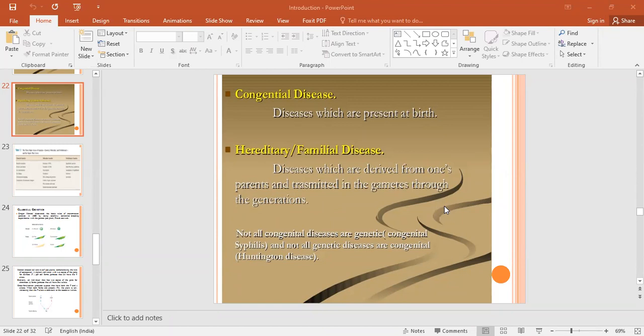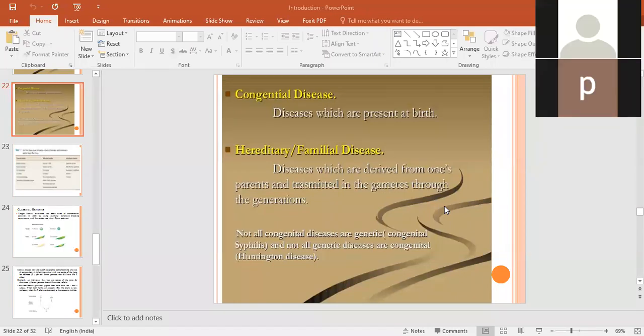Here also you can take the example of diabetes. Suppose in your family, someone like your father or your grandfather has a heart issue or diabetes. Then there is a chance that it may transfer to you through the gametes which are passing through them. So those diseases are called hereditary or familial diseases.